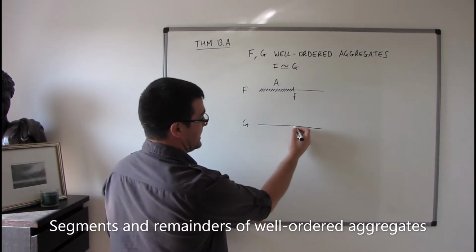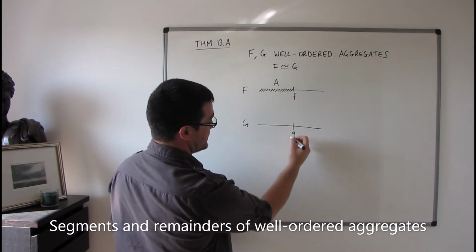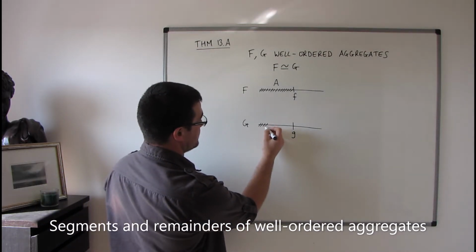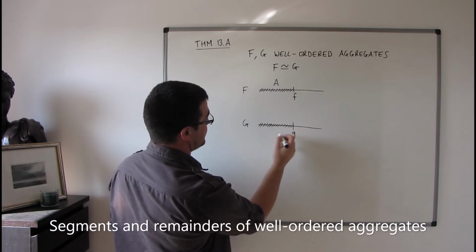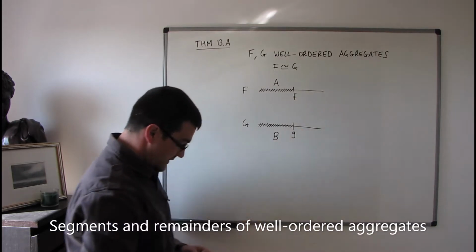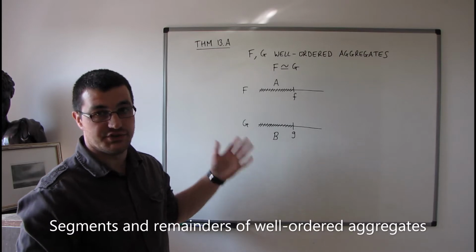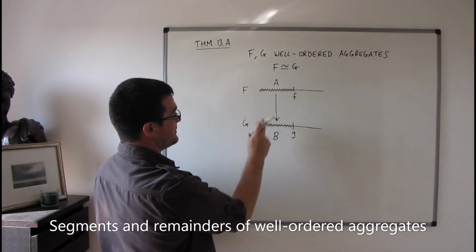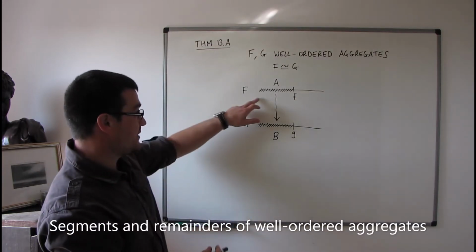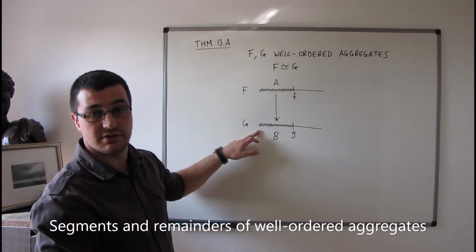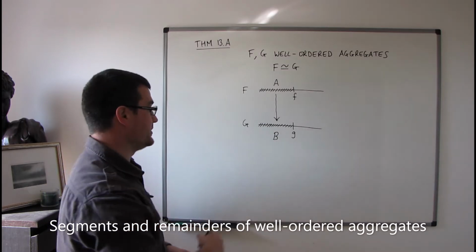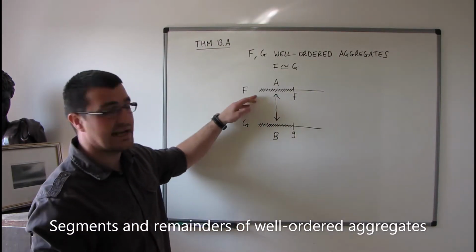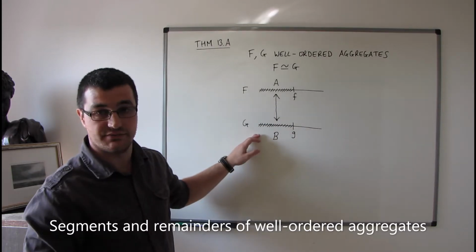So every segment of g is determined by some element g, and let's say that this is the segment B of g. Well, this segment of f corresponds to this segment of g, and also vice versa. So it's like a one-to-one correspondence between the segments of f and the segments of g.